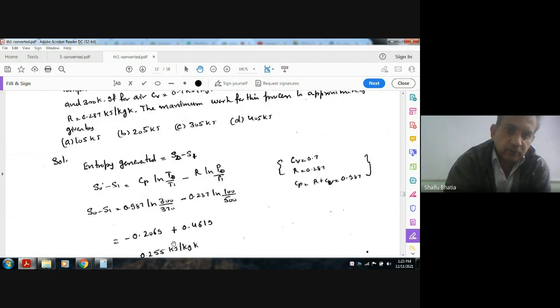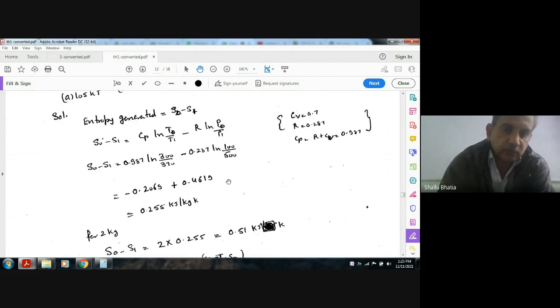We use the atmosphere condition for T0 and P0 and the inlet condition for T1 and P1, because to get the maximum work the system has to go to the dead state. So what is the dead state? Dead state is the atmospheric conditions T0 and P0. So this is the entropy change up to the dead state.